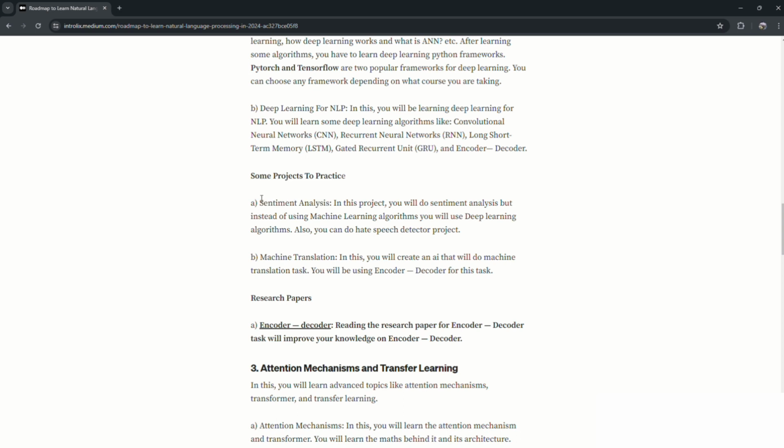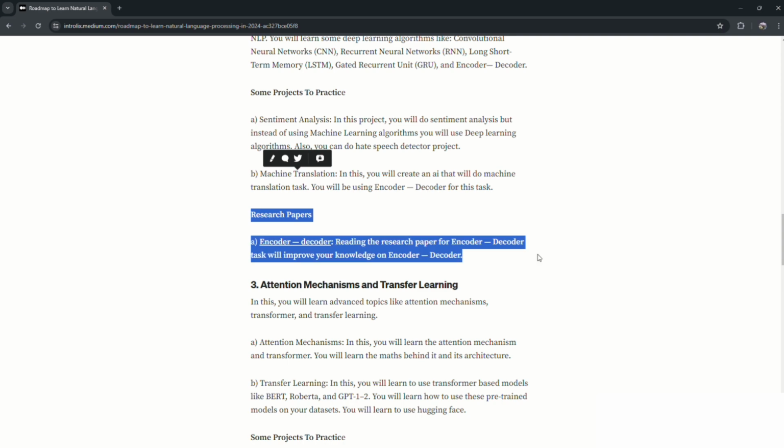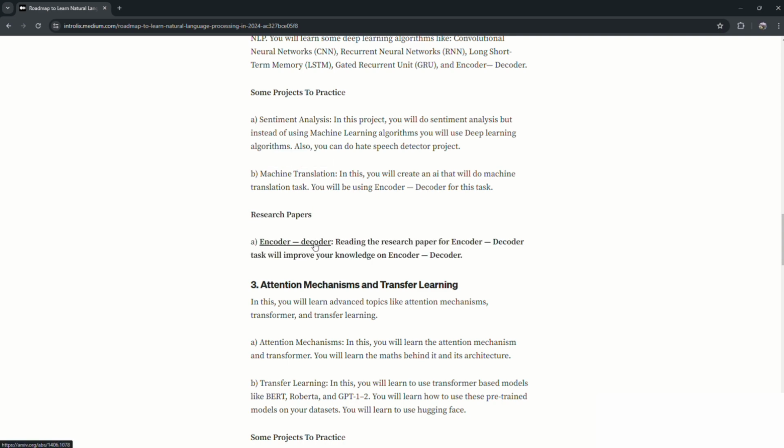And now after doing this project, I will recommend you to do a machine translation project. So in this project you will be using an encoder decoder architecture. Now after that, I will recommend you to read this research paper on encoder and decoder.